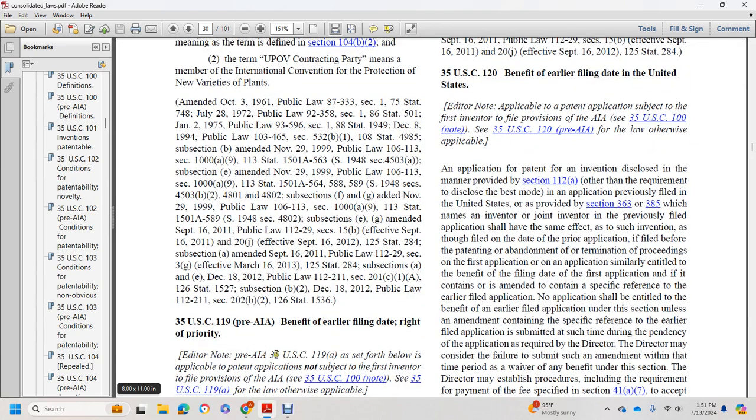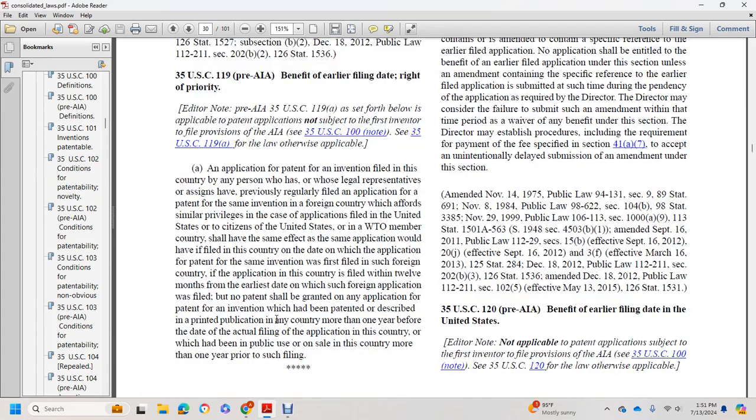Title 35 U.S. Code section 119, pre-America Invents Act: benefit of earlier filing date; right of priority. An application for patent for an invention filed in this country by any person who has, or whose legal representatives or assigns have, previously regularly filed an application for a patent for the same invention in a foreign country which affords similar privileges in the case of applications filed in the United States or to citizens of the United States, or in a WTO member country, shall have the same effect as the same application would have if filed in this country on the date on which the application for patent for the same invention was first filed in such foreign country,